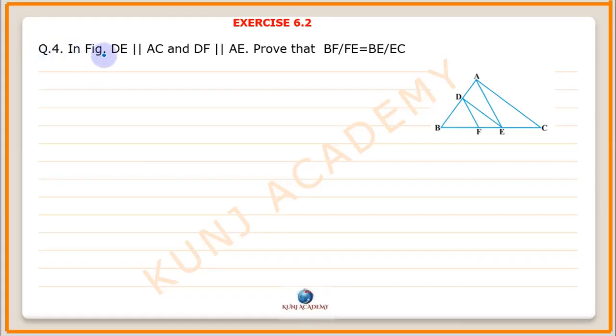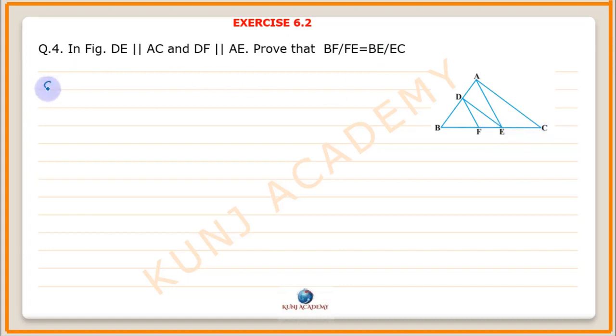Question. In the figure, DE is parallel to AC and DF is parallel to AE. Prove that BF upon FE is equal to BE upon EC.